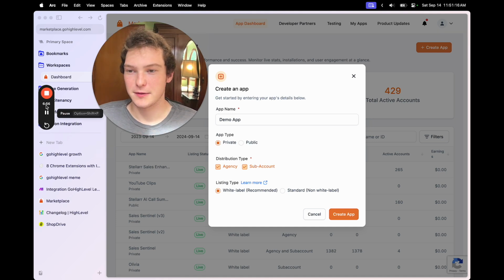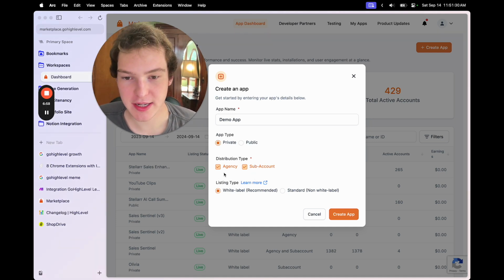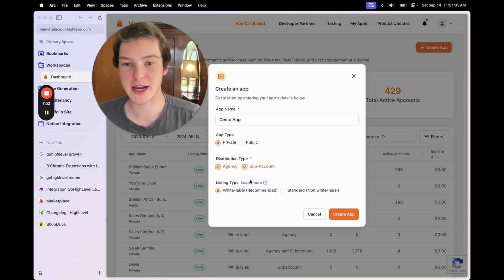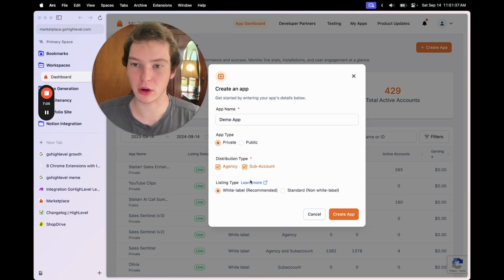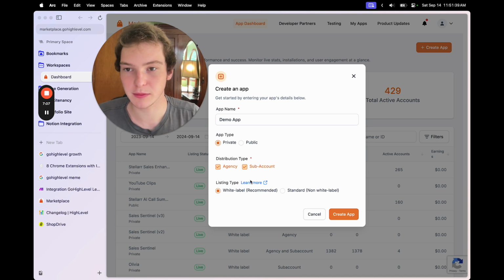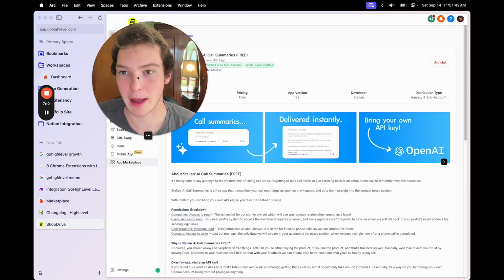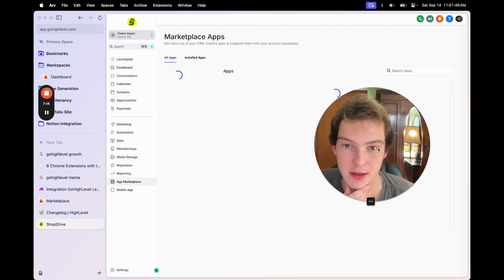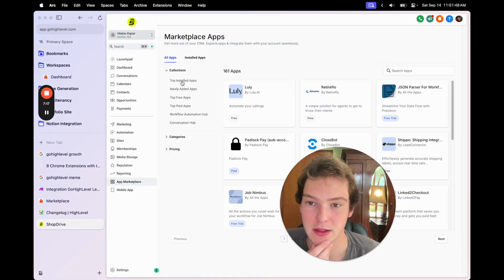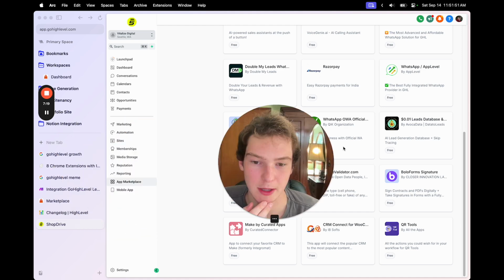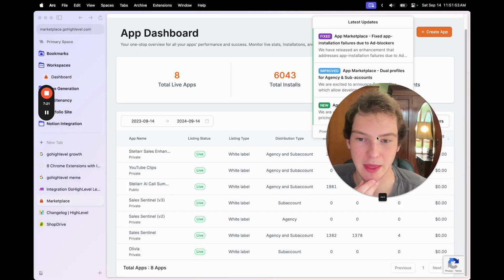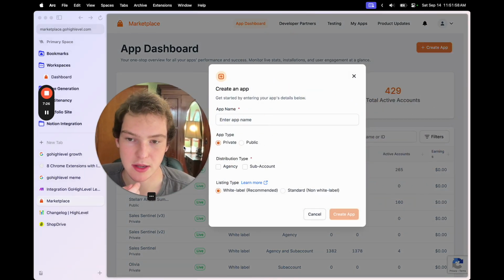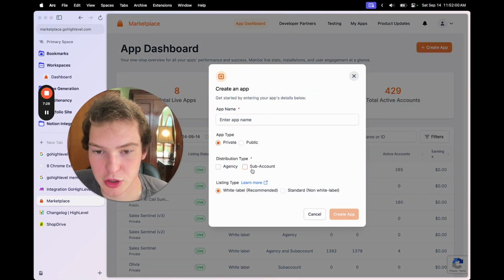And for agency and sub-account distribution, sub-account means obviously sub-account locations. So if it's a sub-account app, then it can only be installed at the sub-account level. There's an app marketplace specifically for sub-accounts. So I'll pull that up. Then we can see these are the apps for sub-accounts. So you could set it up with just sub-accounts.